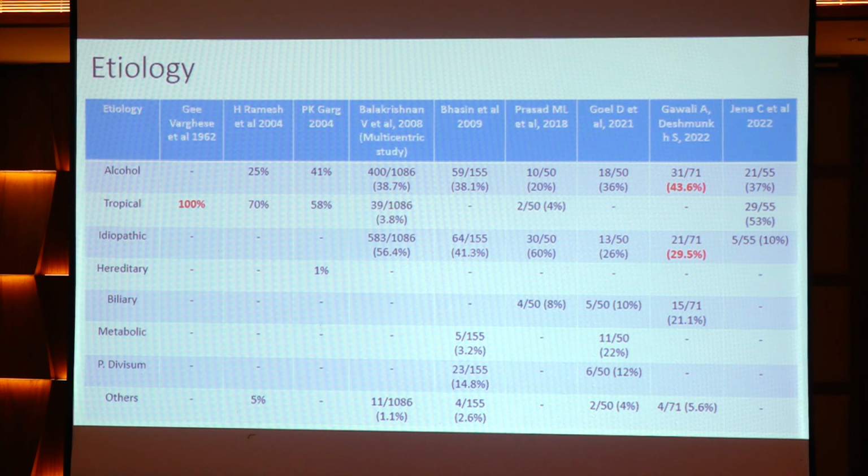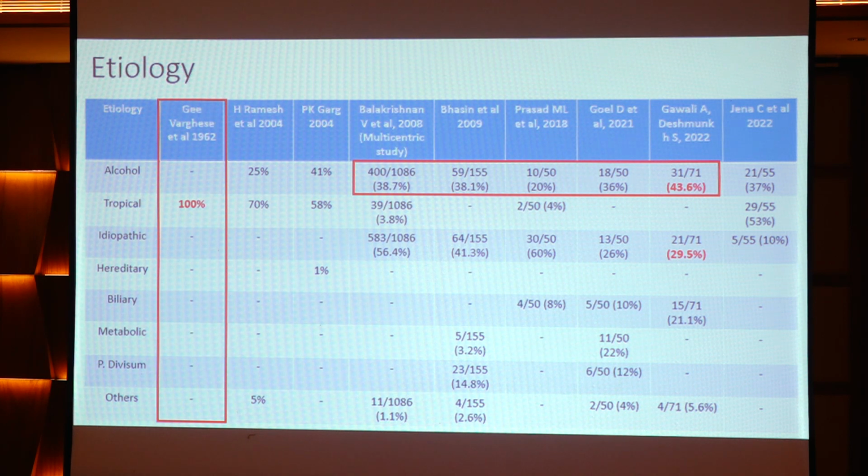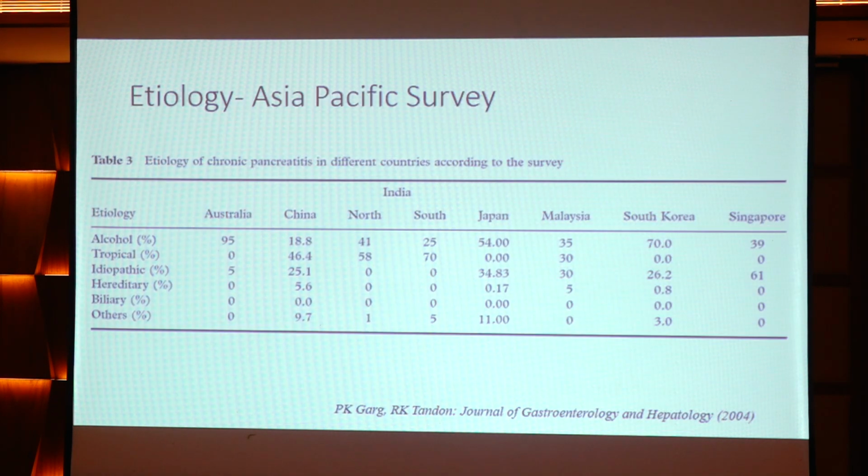Moving to the etiology of chronic pancreatitis, this is a study starting from 1962 until date. Initial studies were more on tropical calcific pancreatitis. In 2000, even till 2004, studies scored 70% incidence of tropical pancreatitis, whereas in recent studies the incidence of alcohol-related pancreatitis and also other etiologies like biliary, genetic and autoimmune pancreatitis are being reported.